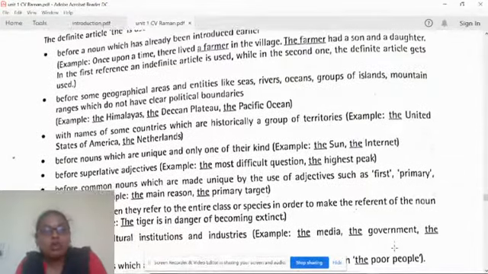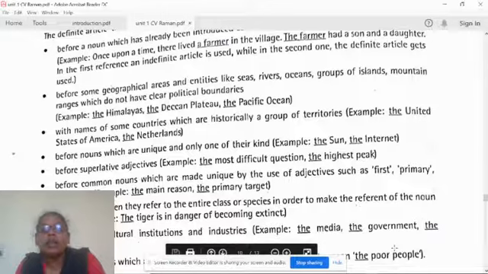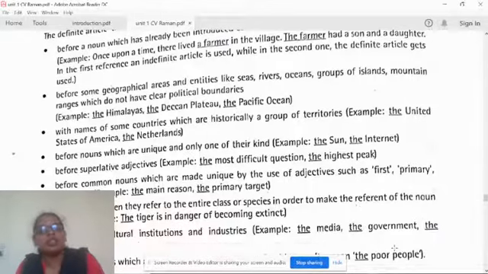And before nouns which are unique and only one of their kind, which cannot be changed, you can use the definite article, like the sun, the internet. And before superlative adjectives, I hope you all know positive, comparative, superlative. In front of superlative adjectives, you can use THE, like the most difficult person, the highest peak.